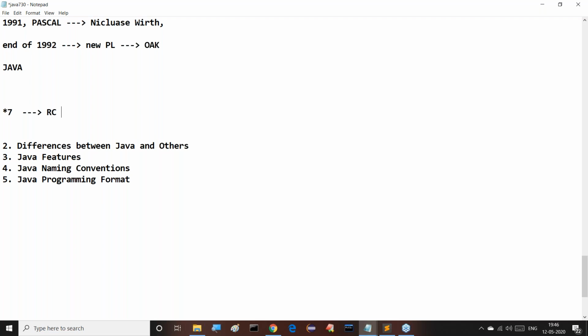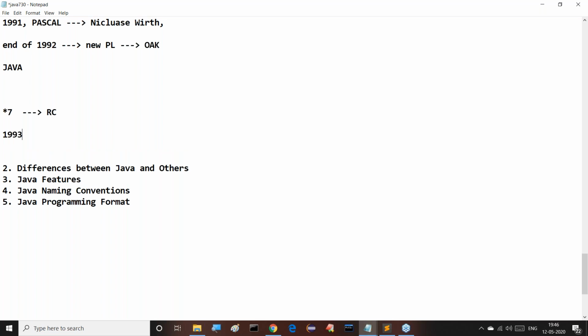Sun Microsystems waited nearly 1.5 years, the complete 1993 and up to half of 1994, to identify a customer for the Star 7. Unfortunately, no customer was identified for the Star 7 up to the middle of 1994. So it was a totally failed product. The first product on the basis of Java was a failure.